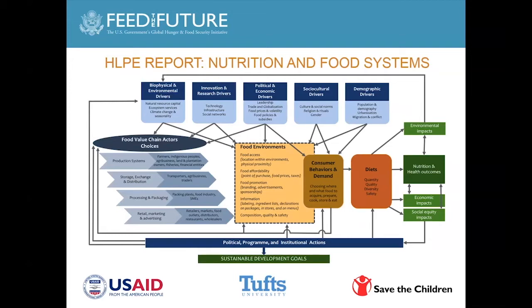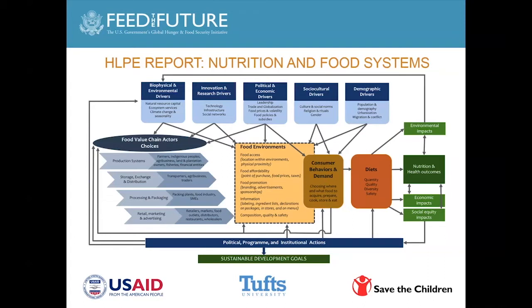And the food environments is the actual context that the consumer faces in making food choices, and it involves factors like food access, food availability, food promotion, information, and quality and safety. And by unpackaging, we look at each part of the food system, where are points of entry for maximizing nutrition input. Let me give you an example on the production system.